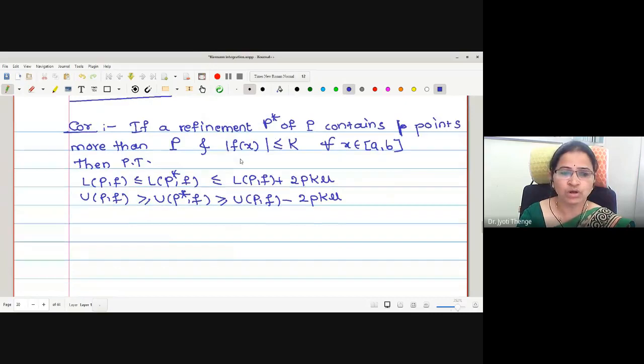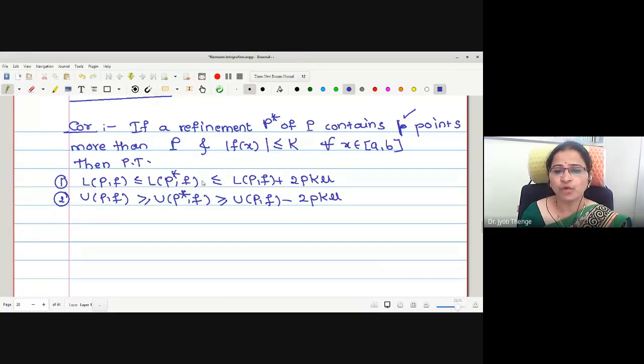Okay, we will try to understand the statement of the corollary, and then we will go for the proof. The corollary says that if the refinement P star of a given partition P contains p number of points extra, and K is the bound for the function, then we want to prove that L(P, f) is less than or equal to L(P*, f) less than or equal to this one. Let me call this statement 1 and statement 2. Now in statement 1, if we observe the inequality, there is a combination of two inequalities. The first part of this inequality we have proved already in the main theorem. Therefore, we only need to prove the right part of the inequality.